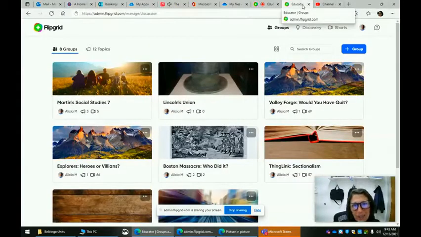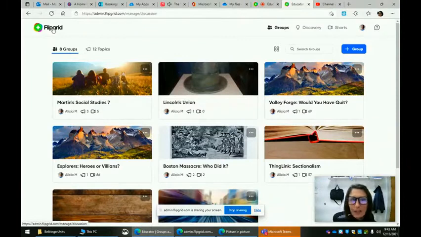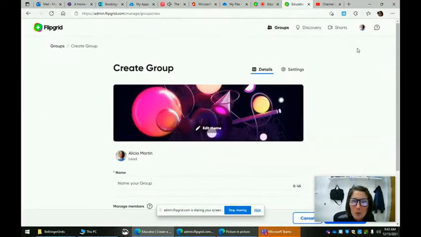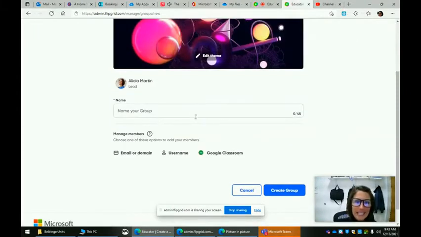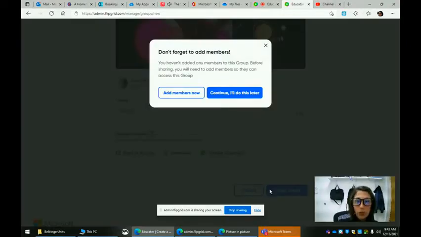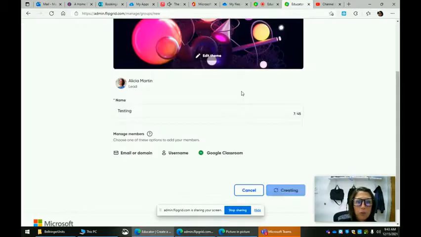Okay, so here we are inside of Flipgrid. I can sign into Flipgrid just by using my Microsoft login. And here are my groups. So if you were starting from scratch and wanted to start a new group, you would go into groups, click the plus sign, put your details in there, and create your group. You'll do that later.